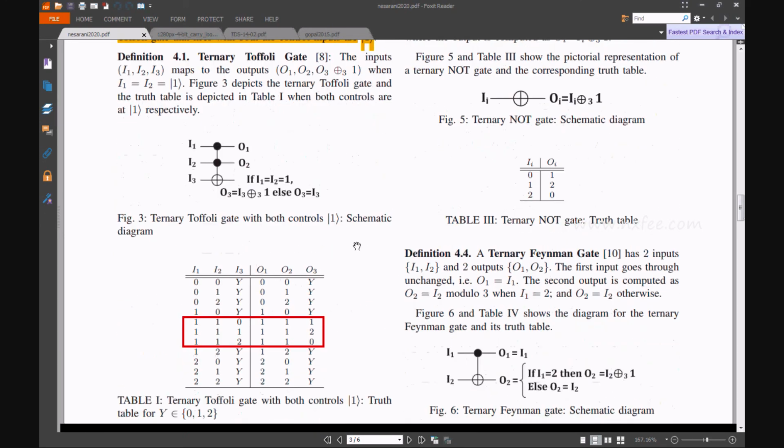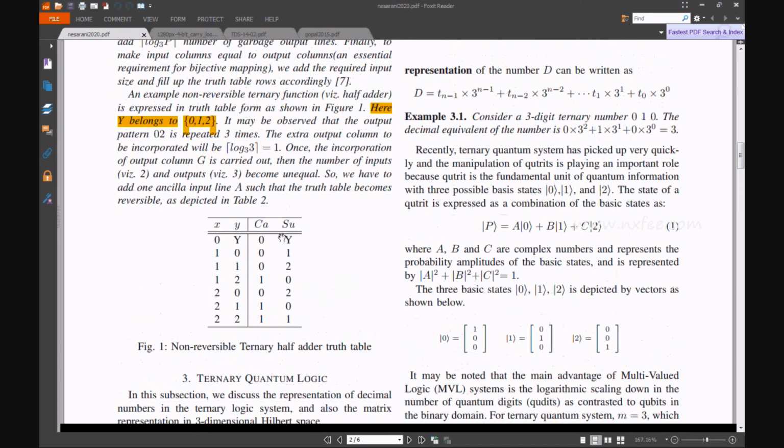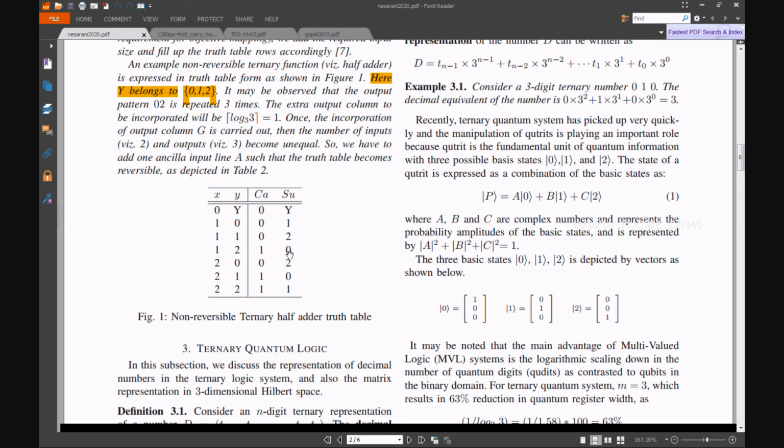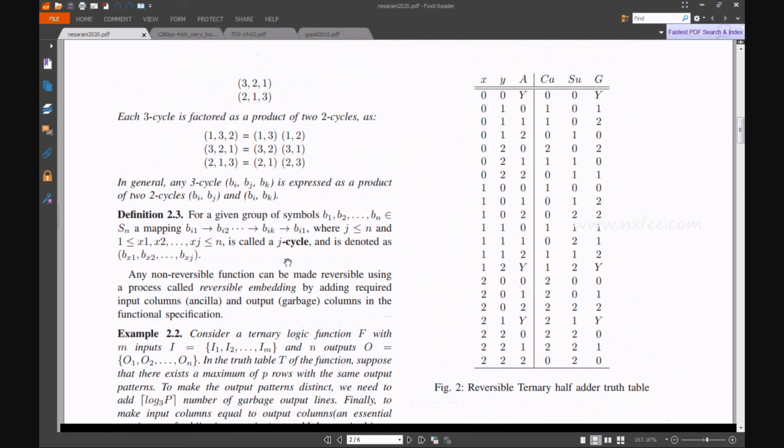They used these techniques and designed these truth tables, so we can design using this truth table. It's enough for this project. So now we can verify the work.